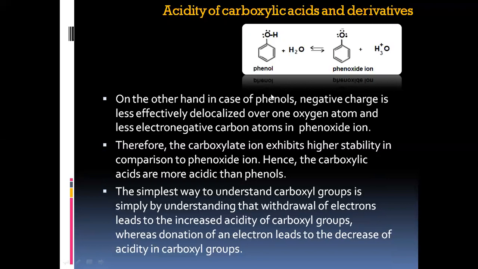So on the other hand, in the case of phenols, the negative charge is less effectively delocalized over only one oxygen atom and a less electronegative carbon atom. Therefore, the carboxylate ion, where the negative charge is uniformly dispersed, has higher stability when compared to the phenoxide ion, where the negative charge is solely present on oxygen and not dispersed throughout the entire compound. Therefore, carboxylic acids are more acidic when compared to phenols.